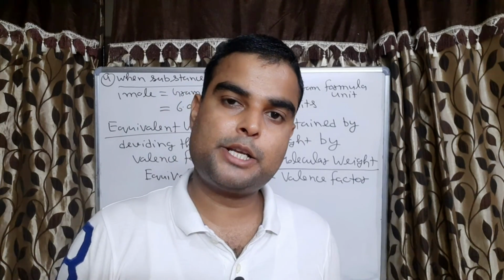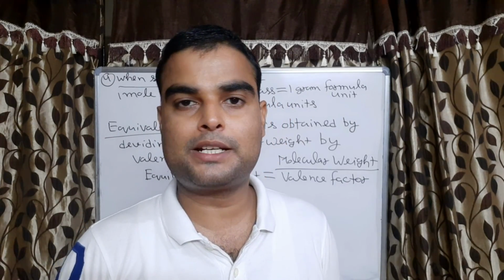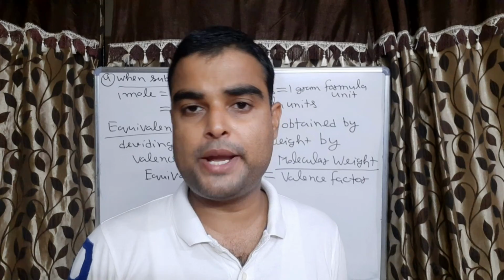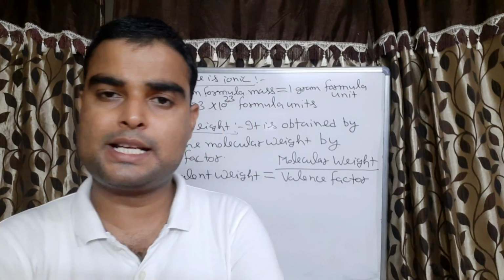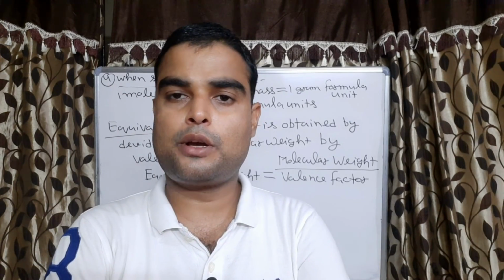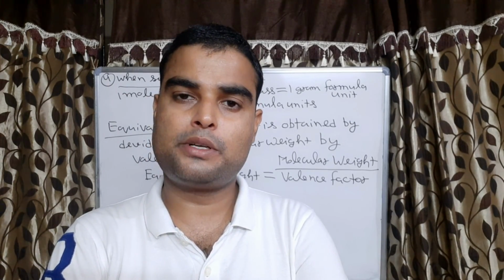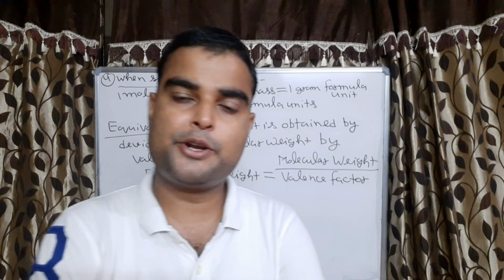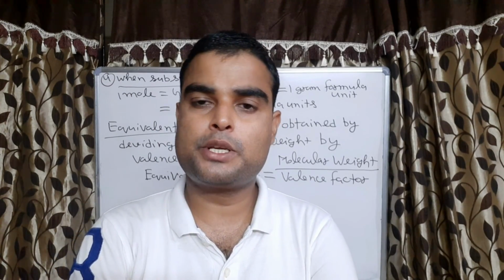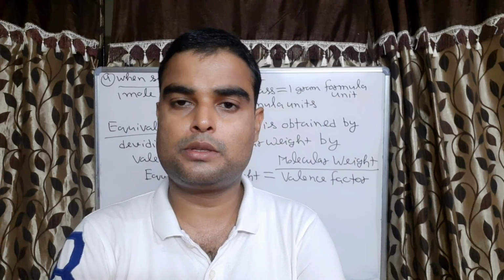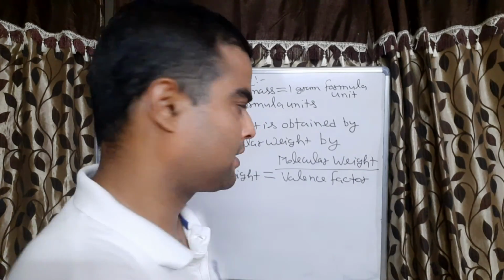Valency factor, in case of acid, is basicity. In case of base, valency factor is acidity. In case of ionic compound, ionic compound means salt, valency factor is the total positive charge present on the metal atom.